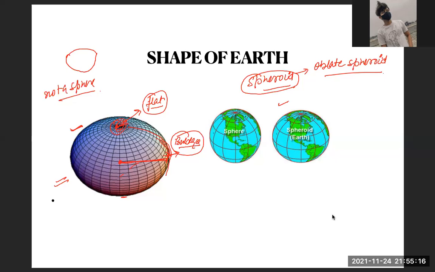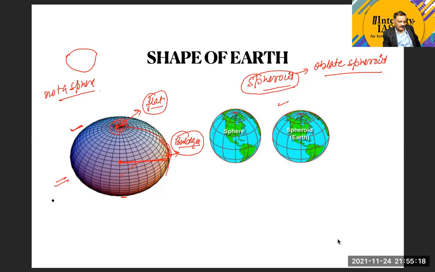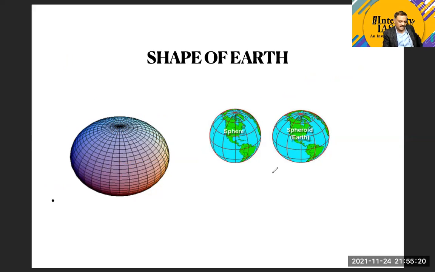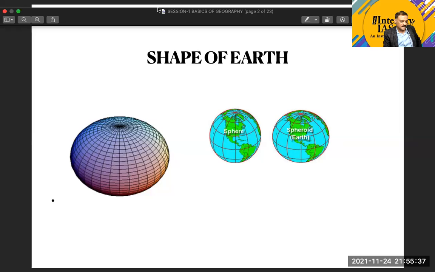I think the things are very clear in front of you with this visual, and I'm also writing on the slides, so I hope it's easy to understand. Still, in case you have any doubt, you can send me a message in the chat box, and you can also raise your hand to ask the doubt. I think Santosh has raised his hand. So Santosh, please continue.